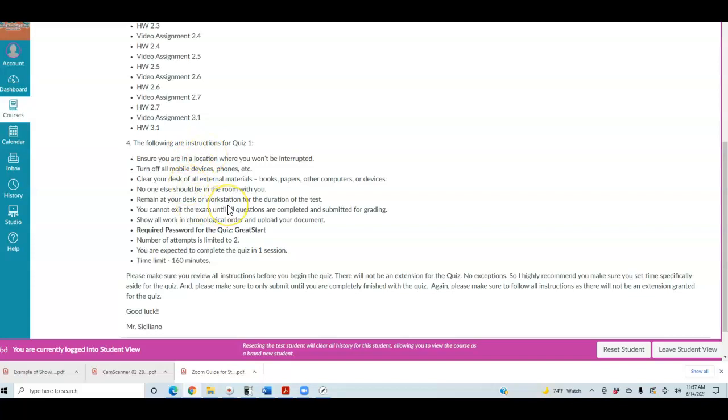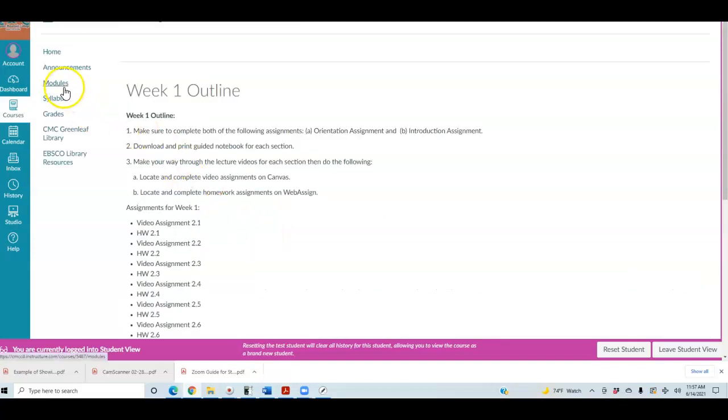So these are the instructions for the quiz. And there is the password for the quiz. Okay, let me go back to that.